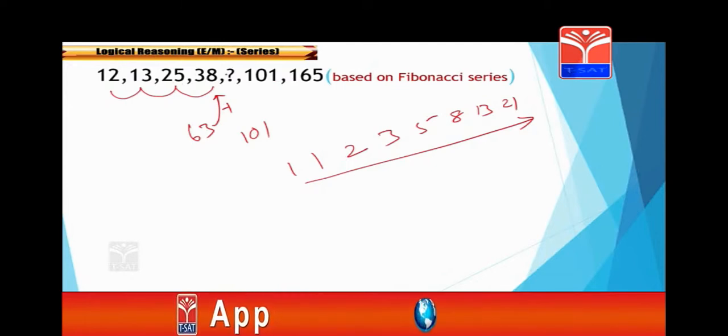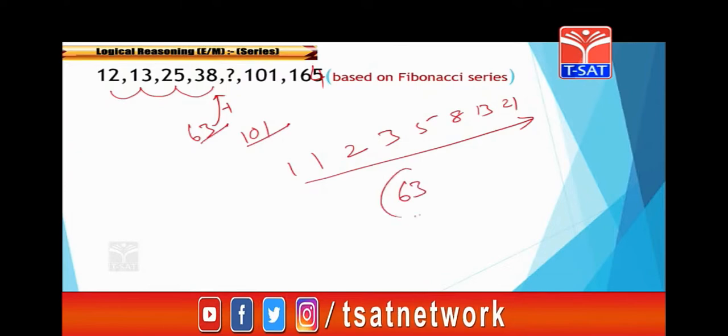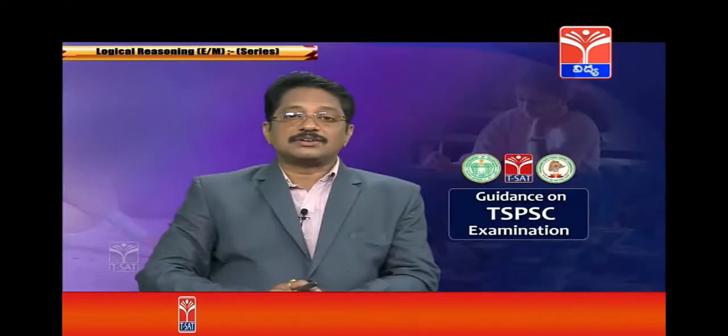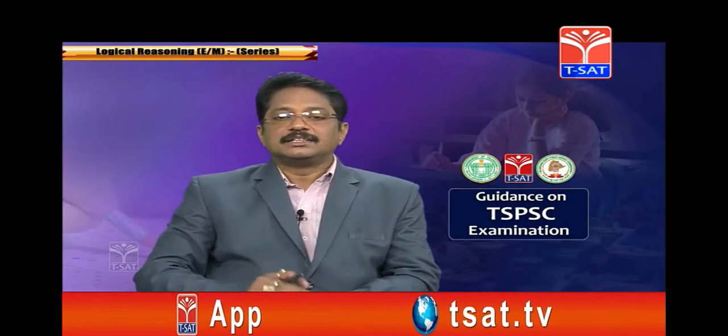25 plus 38 is 63, and 63 will be the answer here. The next is 164 actually, so this is the 101. Here 63 is the answer. So this is called Fibonacci series. So you have to remember the Fibonacci. Fibonacci series means here, in this